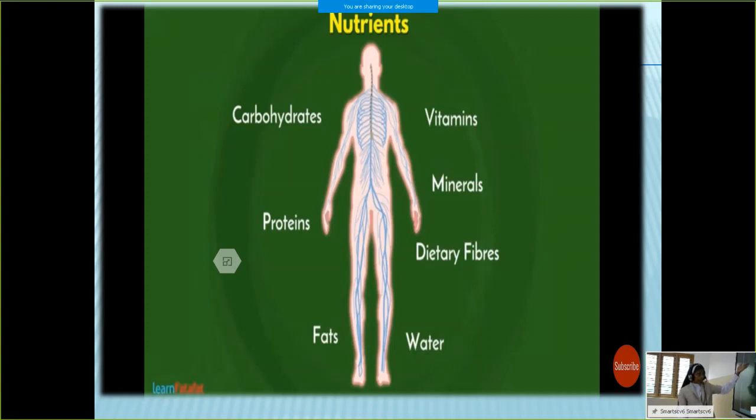In here from this, carbohydrates, proteins and fats are called the macronutrients, and vitamins, minerals are called the micronutrients. Why is it called the micronutrients? Because macronutrients are needed in large amount, and vitamins and minerals are needed in small amount by the body. So that is called the macronutrients, another is called the micronutrients. Hope you are remembering all these things.